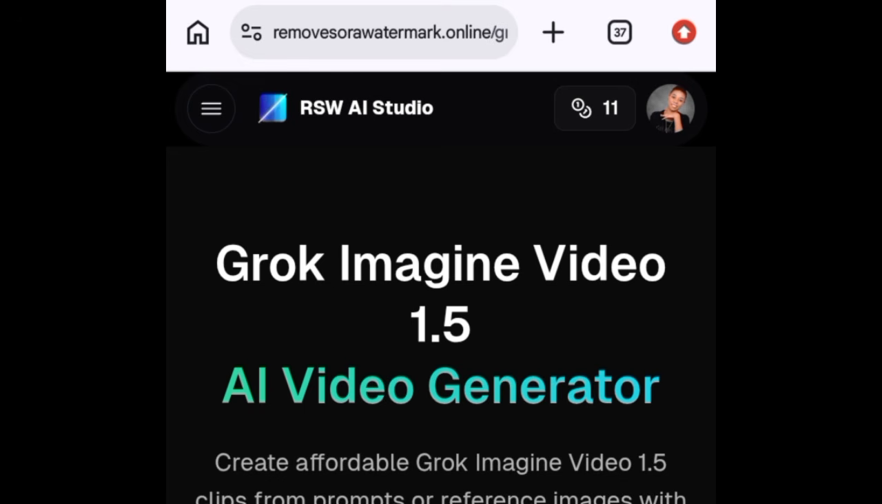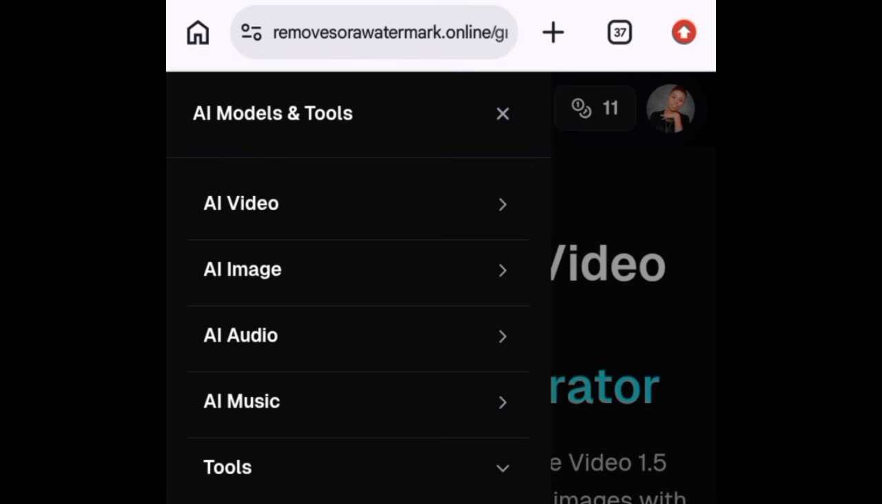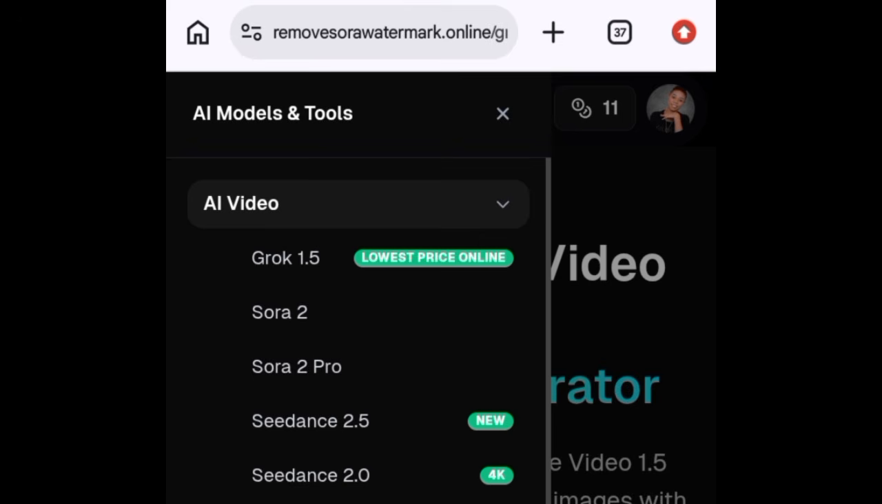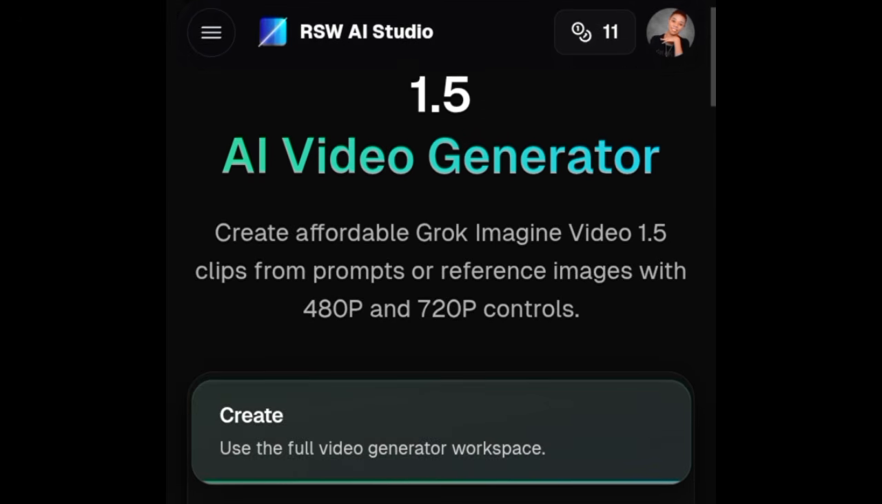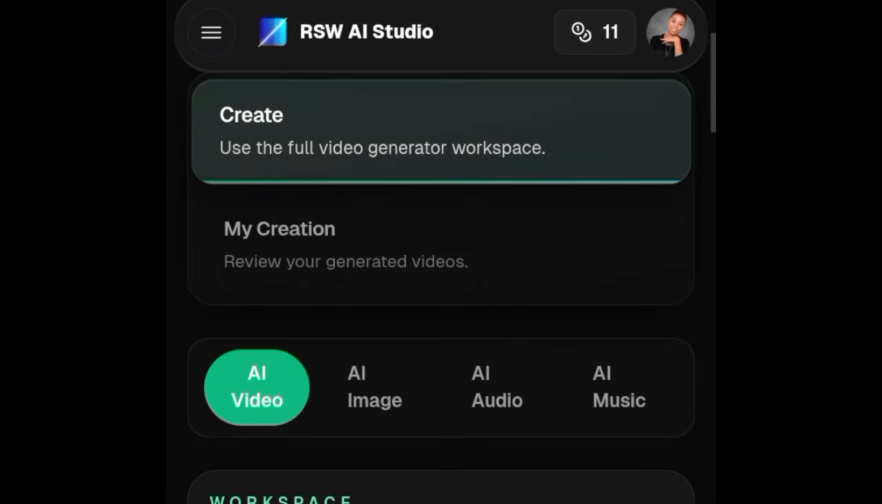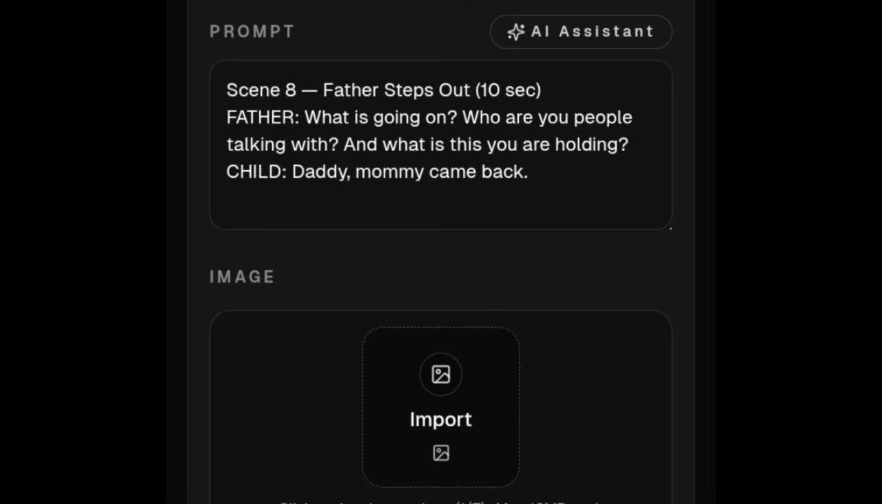So for that, I'm going to come over to remove Sora watermark dot online. Remove Sora watermark. Come over to you will see AI video. So click on AI video. Then select Grok 1.5 because that is the one that is the cheapest. That is the cheapest here. So you come over to upload your reference image.